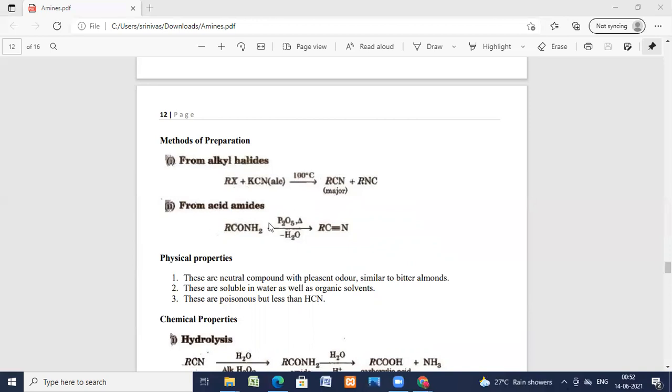And from acid amides, RCONH2 on reaction with P2O5 on heating and dehydrating, RCN is formed. Now coming to the physical properties, these are neutral compounds with pleasant odor, similar to bitter almonds.